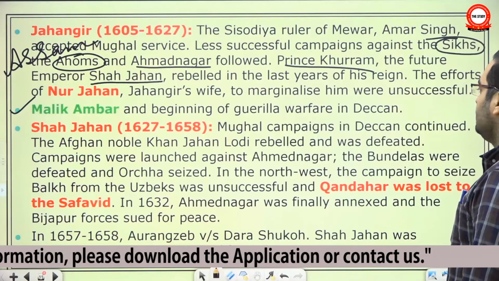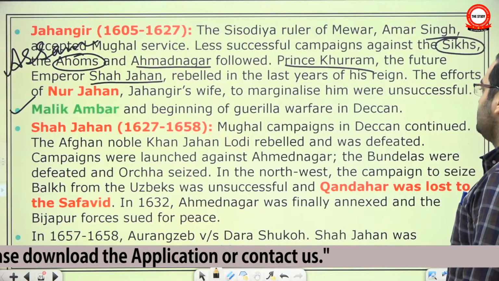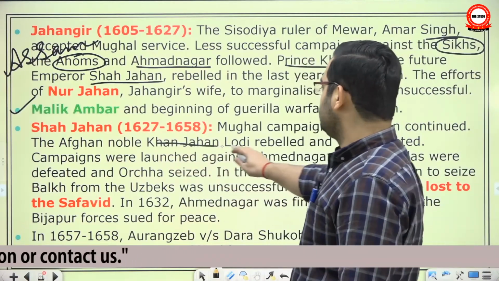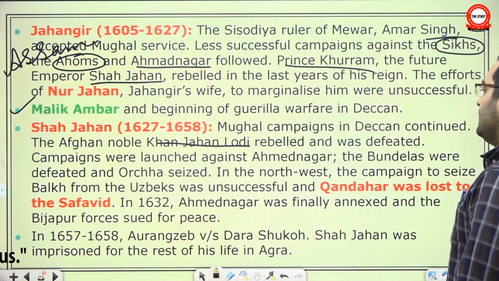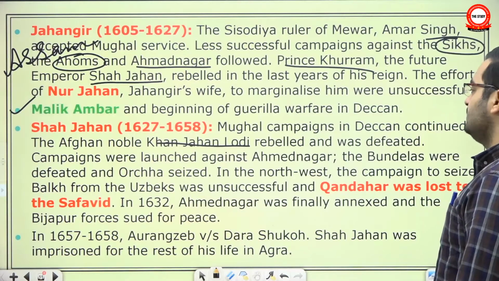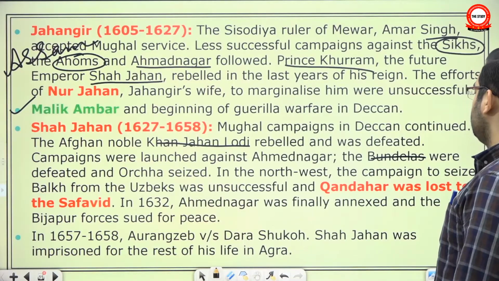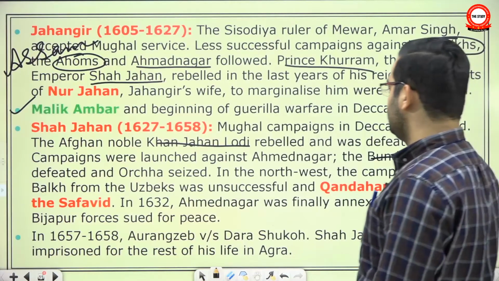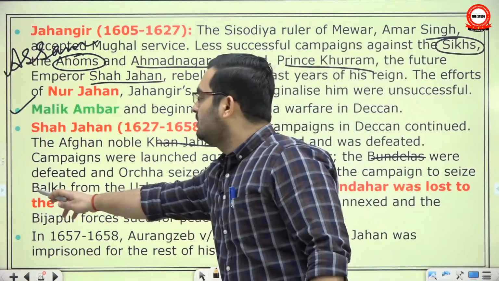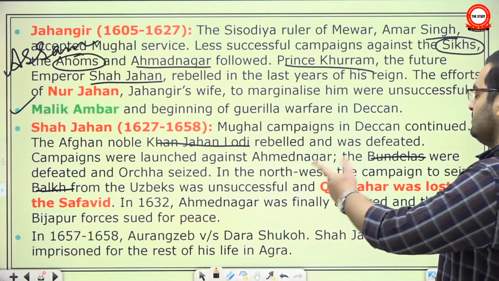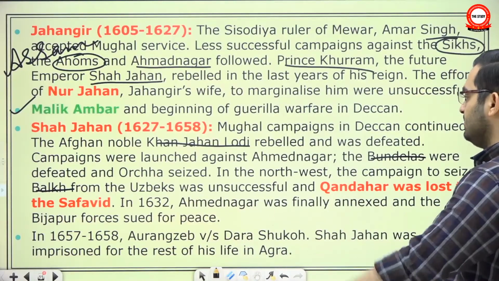Shah Jahan, during his time, Mughal campaigns in Deccan continued, though things like this are not that significant. Campaigns were launched against Ahmednagar, the Bundelas, again, this is also not that important. In the northwest, the campaign to seize Balkh from Uzbeks was unsuccessful, and Kandahar was lost to Safavid. Akbar had won, Shah Jahan lost, and it was never recovered again.